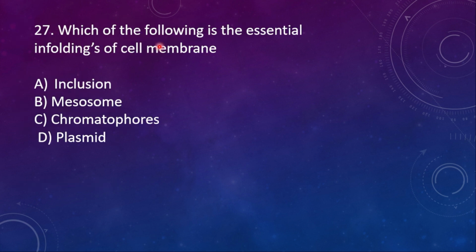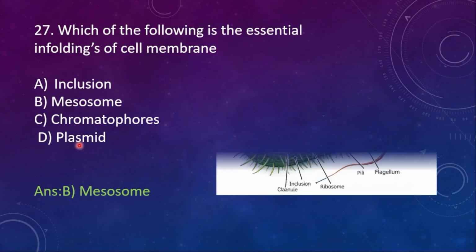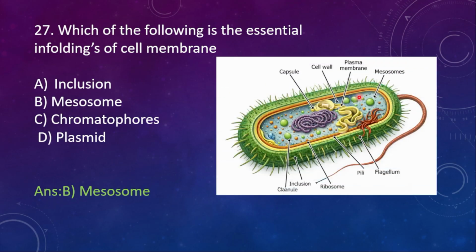27th one. Which of the following is the essential infolding of cell membrane? Option A, inclusion. Option B, mesosome. Option C, chromatophore. Option D, plasmid. So here the right option is option B, mesosome. Let me show you where actually the infolding is. See, this is the cell membrane, and the cell membrane is showing you the inner folding. This inner folding itself is called what? Mesosome.